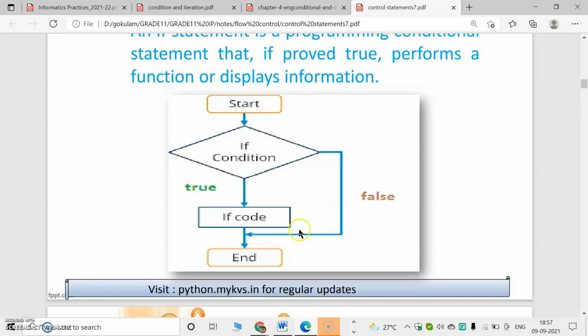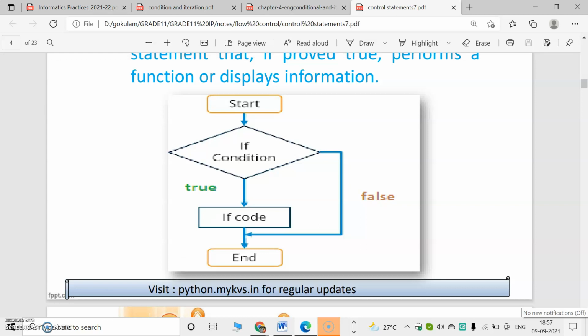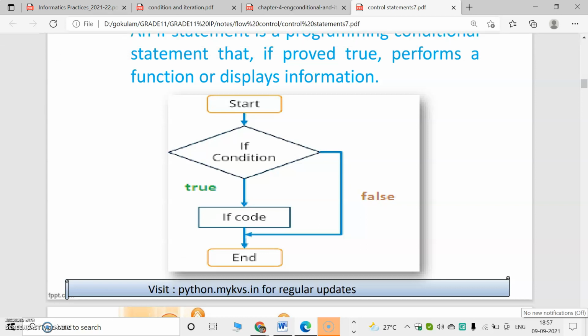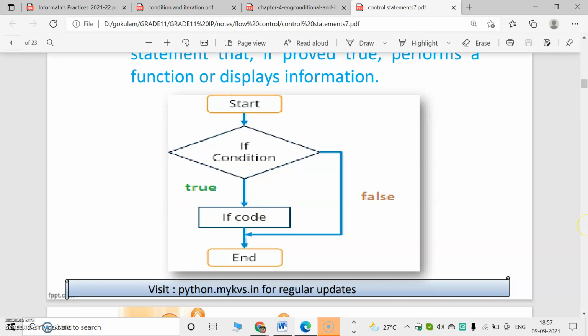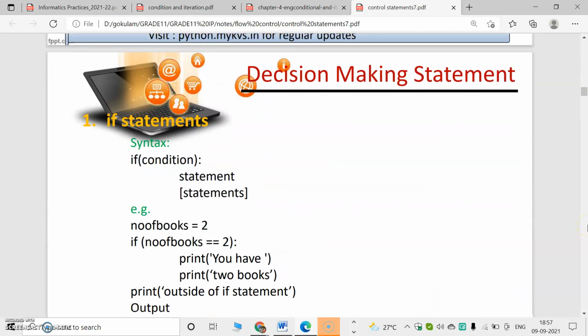This if code will not work. It will exit from the if conditional statement. So there are two cases. If the condition is true, this part works. If the condition is false, this if code will not work, it will omit these parts. So this is known as the if statement.